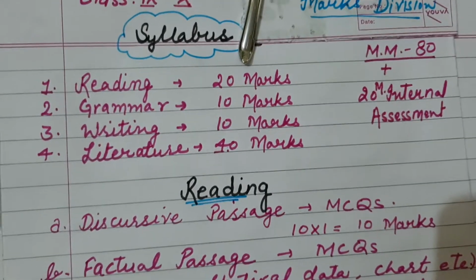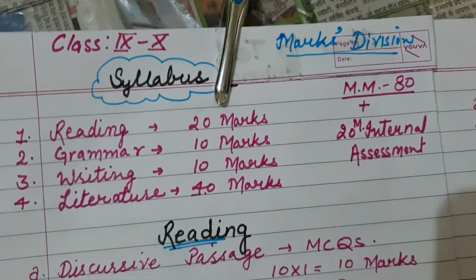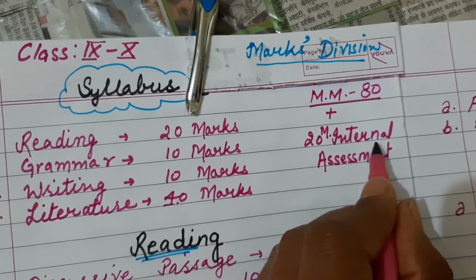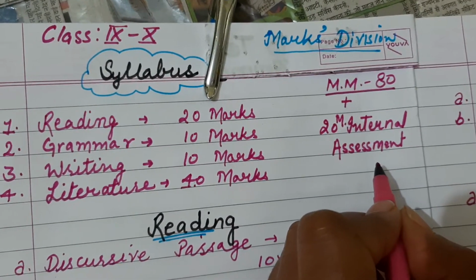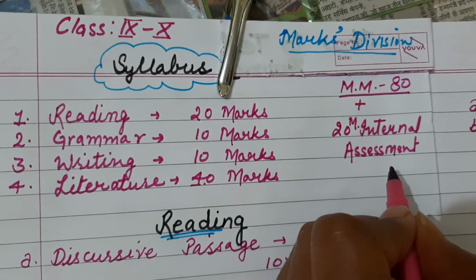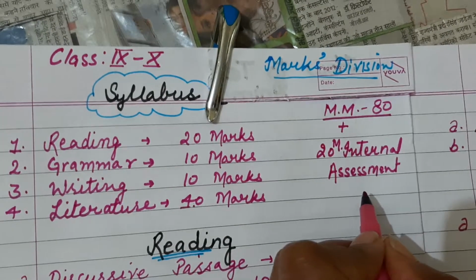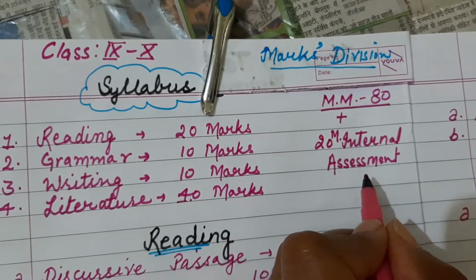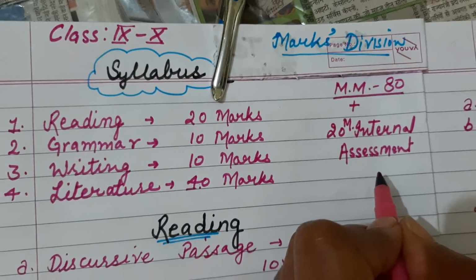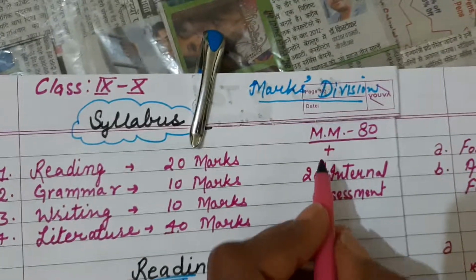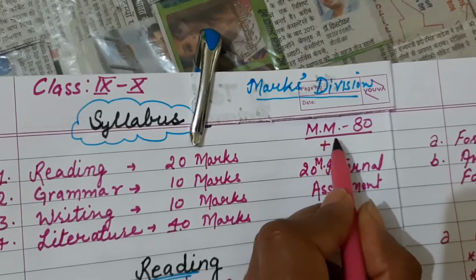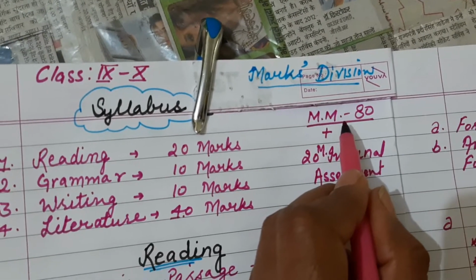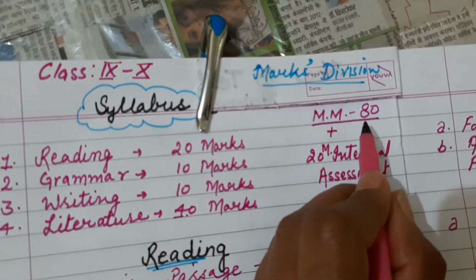So we know that the total marks for every subject will be 100, and in English language also 20 marks you will get for the internal assessment. That will be based on your performance in the given activities, or on the basis of your behavior or punctuality, etc., right? And then the left 80 marks, that means you have to prepare the syllabus for these 80 marks, right?